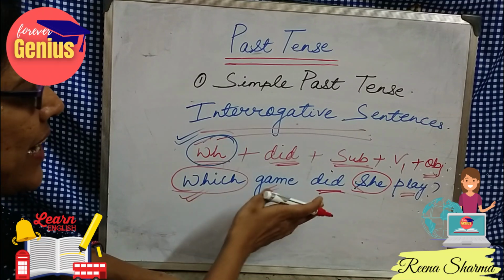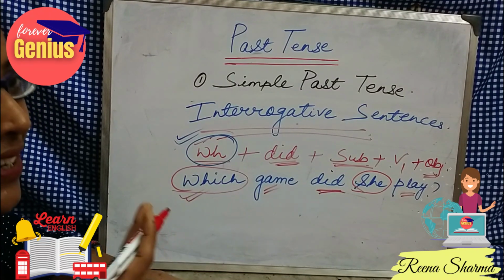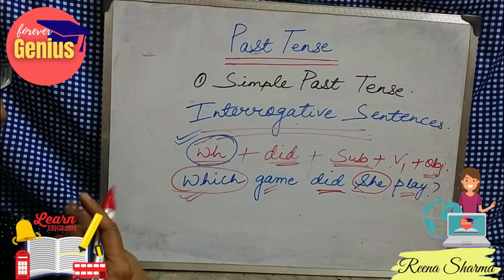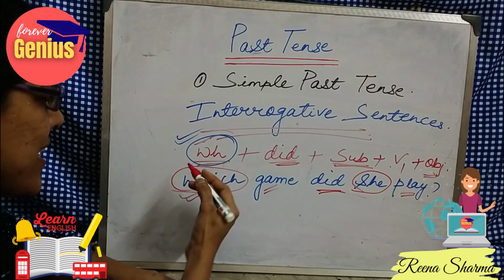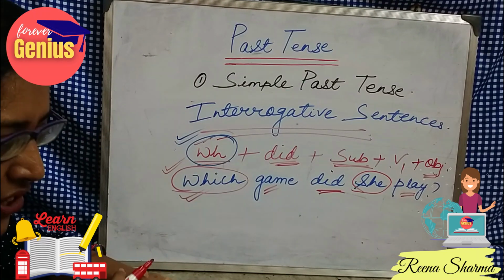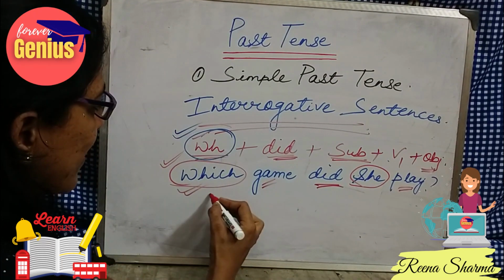So can we answer here yes or no? Simply no, we cannot. We have to answer either she plays badminton, tennis or anything. So in this case we use the WH family. Let's see one more example.